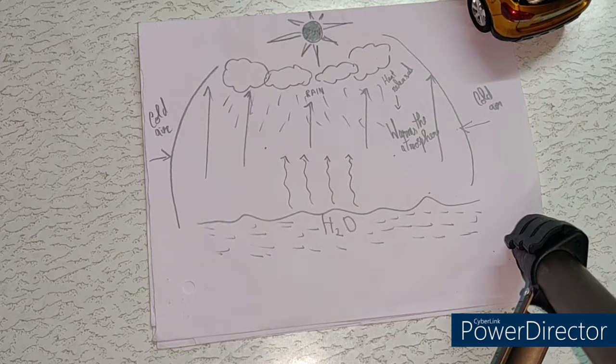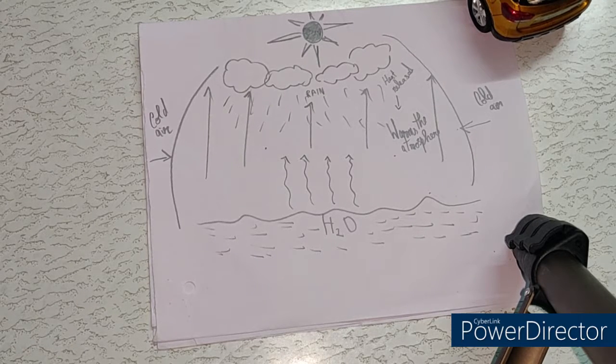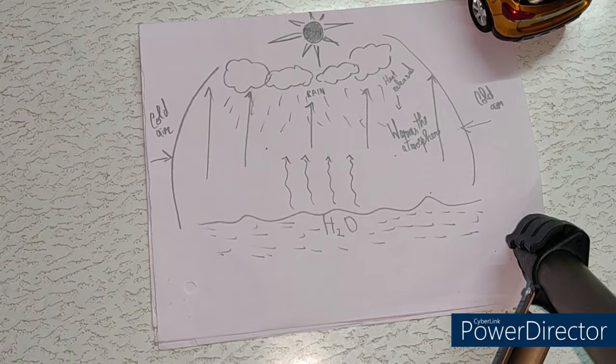I've drawn it on the left and the right hand side. This cold air starts to move inside, and the cold air keeps on getting inside. Okay, so if this happens in a fast manner, it is none other than a storm.